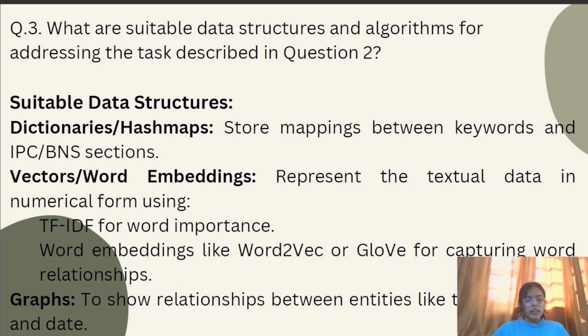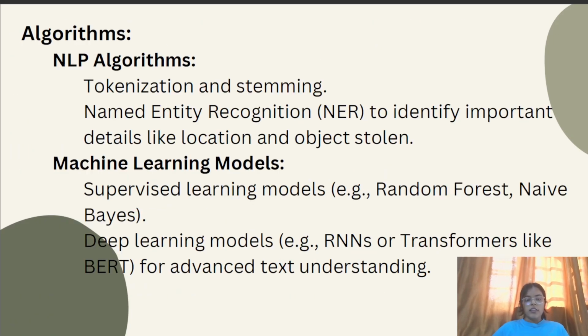We will use dictionaries and hash maps for storing mappings between keywords and IPC, BNS sections. Vectors and word embeddings for representing the textual data in numerical form, using TF-IDF for word importance, and word embeddings like Word2Vec or GloVe for capturing word relationships. Graph is also a data structure. It will show relationships between entities like theft, location, and date. Using a graph, it will be easy to locate a word with its relation.